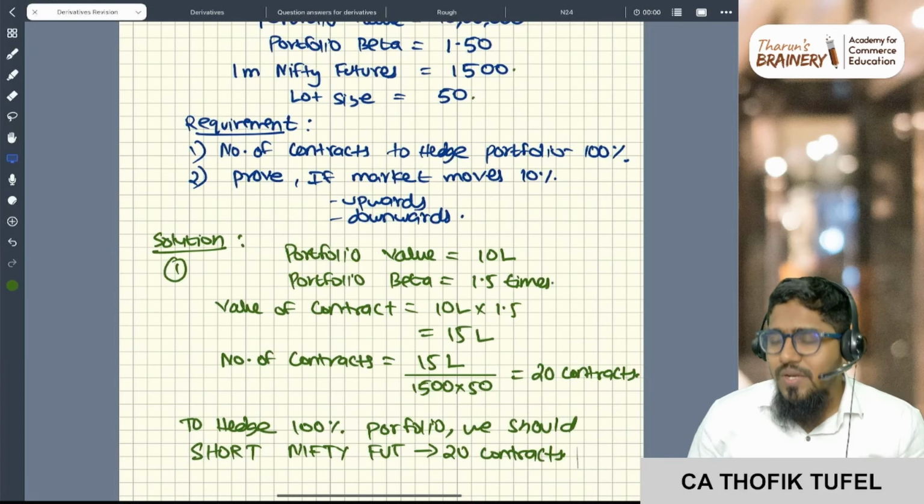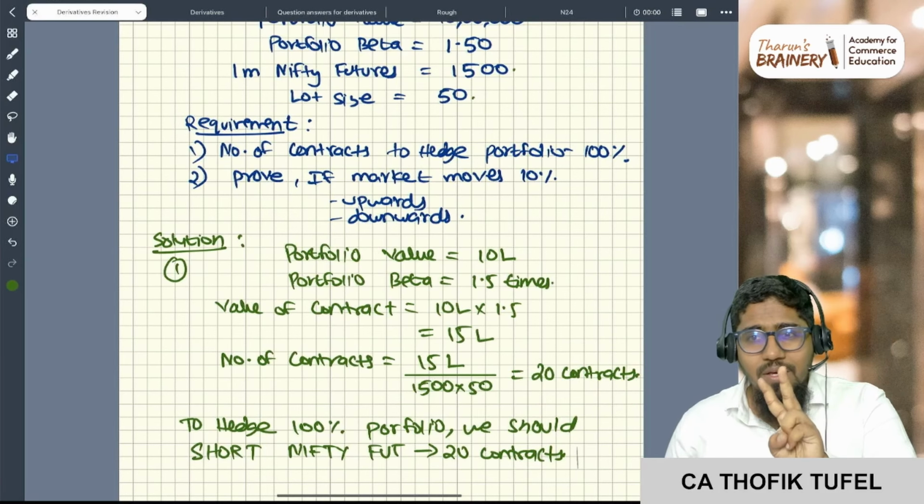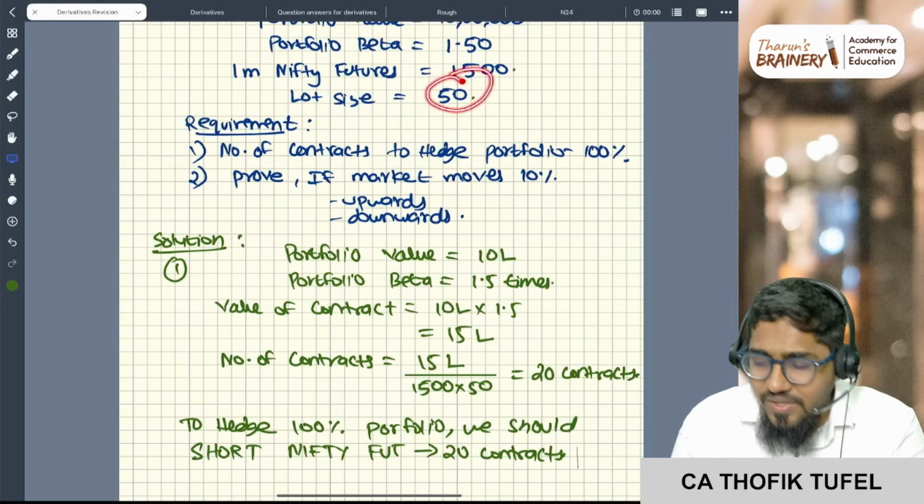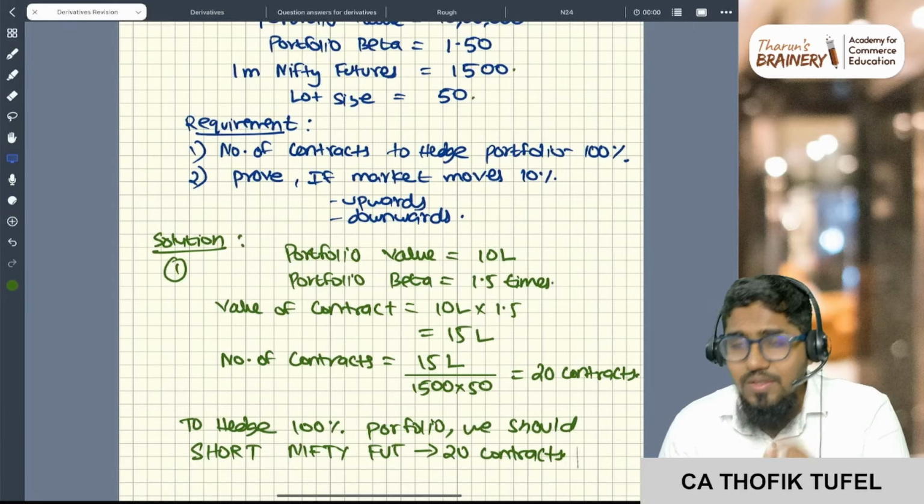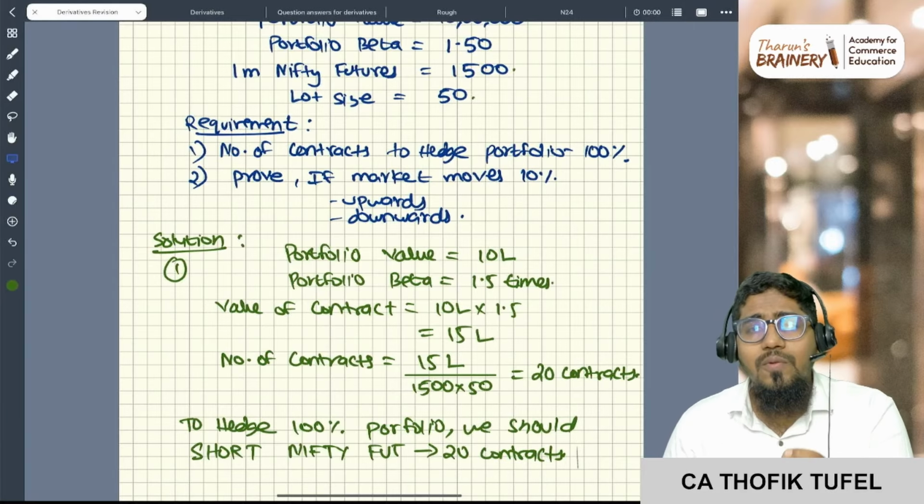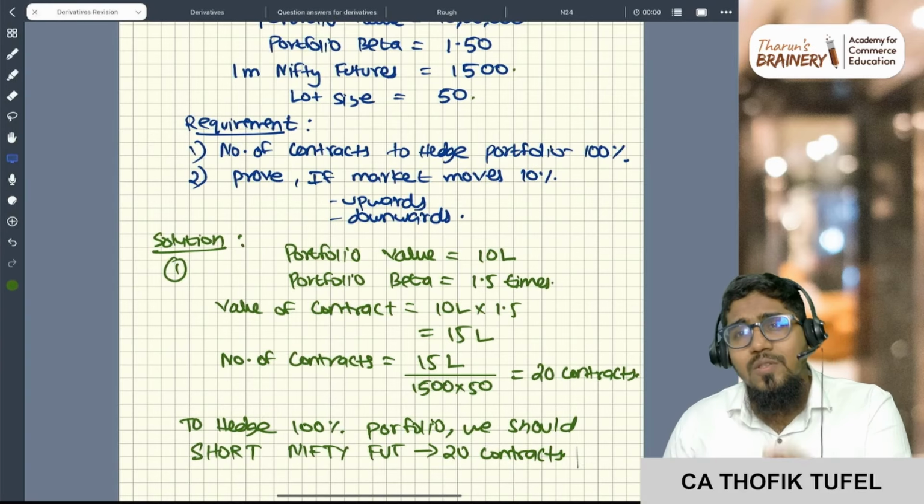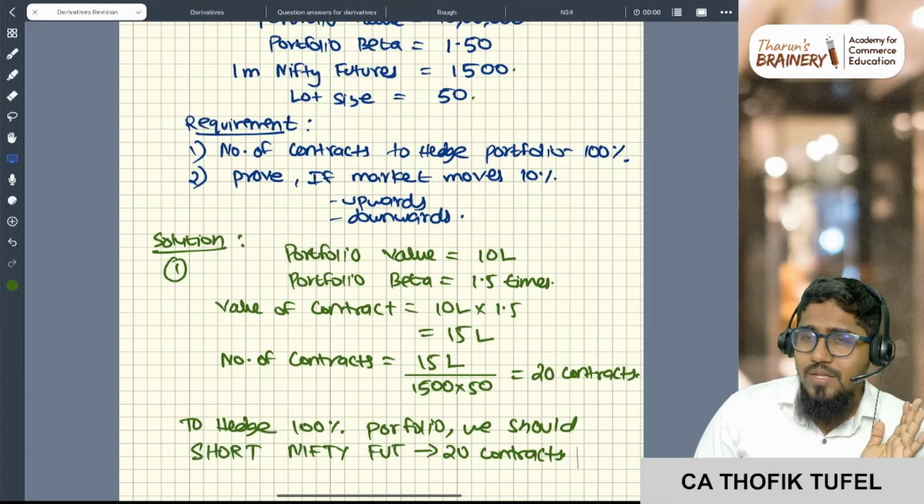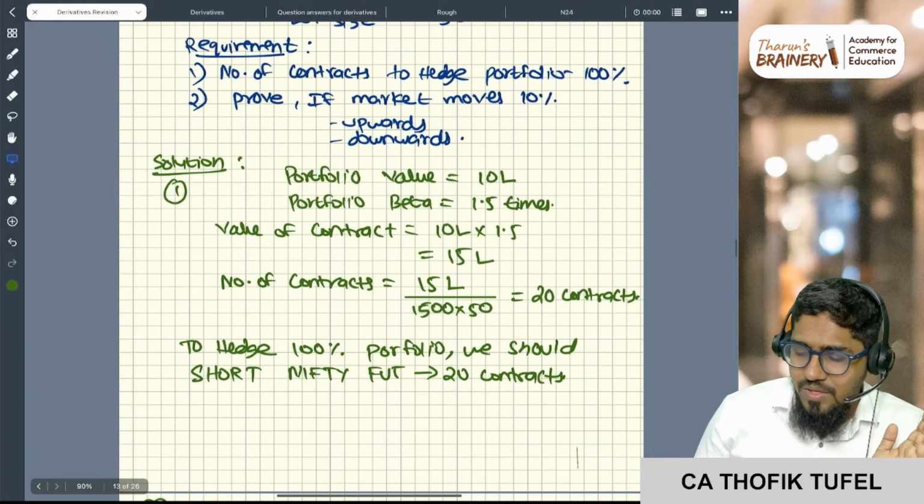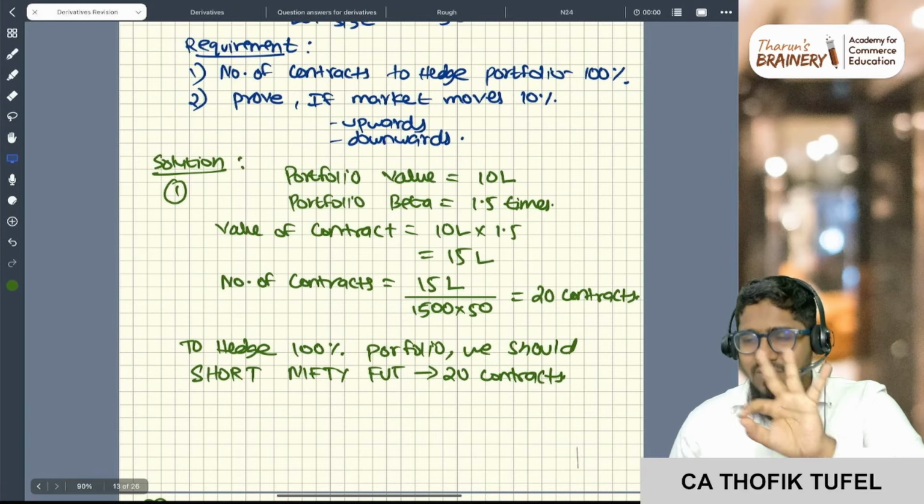Now you come the opposite way, you will understand. So 20 contracts I need to enter, correct? In one contract, I can purchase a lot of 50. So 20 into 50 is equal to 1000 futures. So 1000 into one future value of 1500 rupees, 1000 into 1500 is equal to 15 lakh rupees. Understood? So these three steps you have to understand.